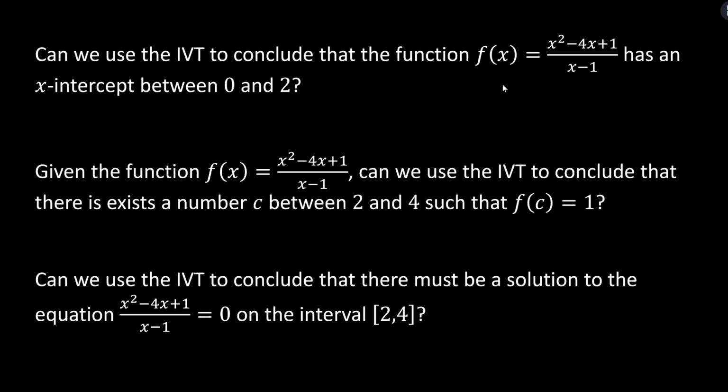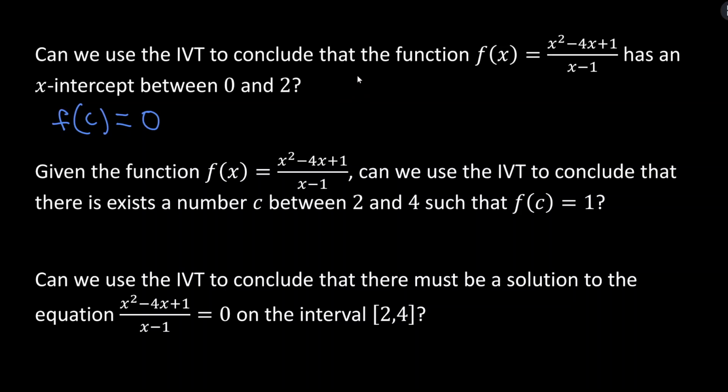So what does it mean for a function to have an x-intercept between 0 and 2? That means there has to be a solution to this equation, f of c equals 0, where c is between 0 and 2, right? So the y value in this case, or the k that was in our theorem, is 0. And we're trying to figure out, is there a value c we can plug in between 0 and 2 that gives us 0 for the y value? How do we figure this out?